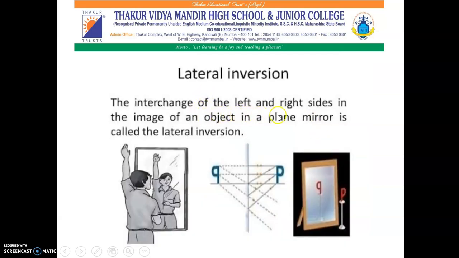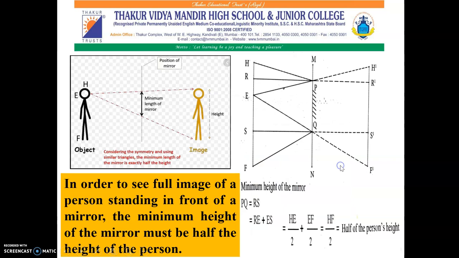The interchange of the left and the right side in the image of the object in a plane mirror is called lateral inversion. It means the image appears laterally inverted in the mirror. Here you can see if the alphabets are seen in the mirror, they also look laterally inverted. So this is called lateral inversion.